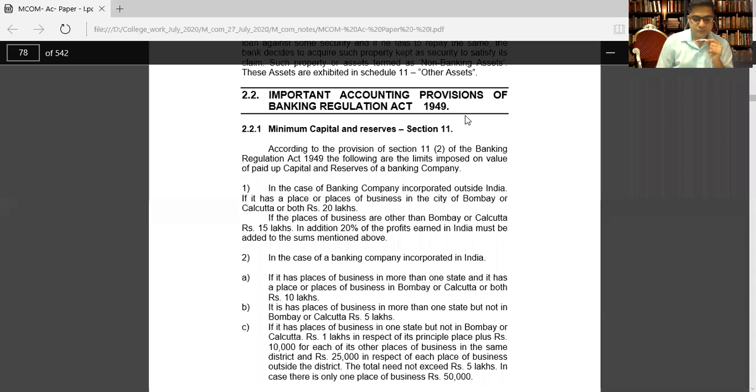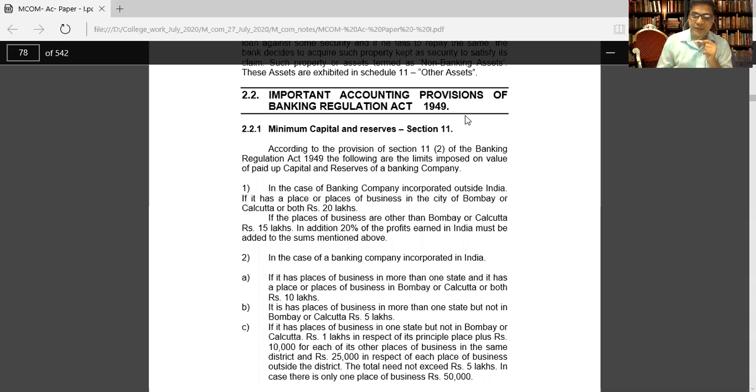Now, first of all, no banking company can carry on business in India unless it holds a license issued by the Reserve Bank of India. Suppose you want to open a bank, you should take the license from the Reserve Bank of India. The license is very important. The permission of the RBI is needed for opening a new place of business or changing the existing place of business in India or outside India.